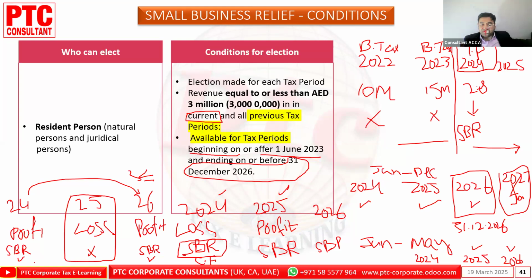Yes, this is what I'm saying. Even if you're jumping, as long as it is less than 3 million, we can claim the SBR, Small Business Relief. But what are the other conditions? Focus on that also. Revenue is equal to or less than 3 million in the current and previous years. And if it's less than 3 million, you may opt or may not opt. This is not mandatory.